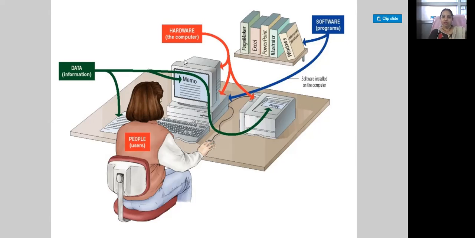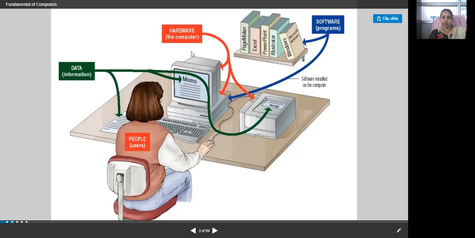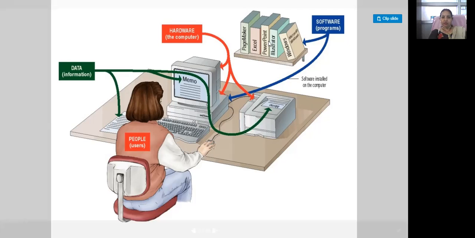When we are talking about a computer, we are talking about the hardware of that computer, the software programs of the computer, the data, the information that we are going to put into it, and the people who are using this system. So these are a combination of four: hardware, software, data, and people who are using it.